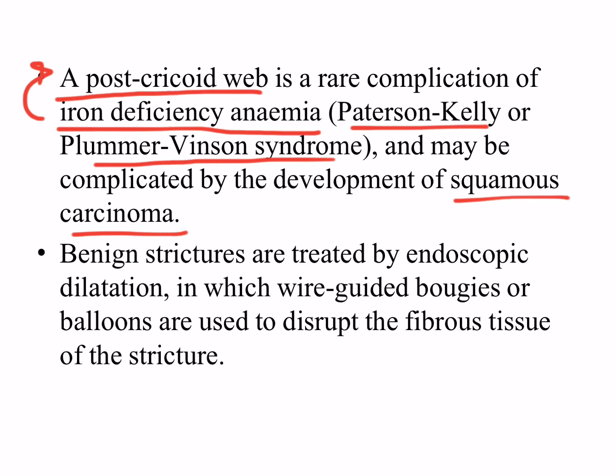Benign strictures are treated by endoscopic dilatation. This is the treatment, how we can treat it. Dilatation with endoscopy, in which wire-guided bougies or balloons are used to disrupt the fibrous tissue or the stricture. That means we will introduce wire-guided bougies inside the esophagus and widen the balloon to disrupt the structure of the fibrous tissue.